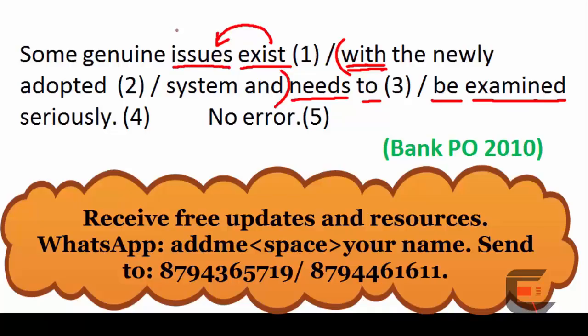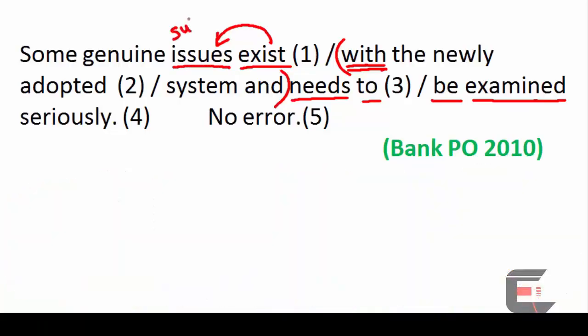Therefore, issues is the subject of the verb exist. Issues being plural, the verb exist is also plural. Subject is plural here and the verb is also plural. Therefore, there is subject-verb agreement. Hence, there is no problem here. This part is correct. What about the second part?